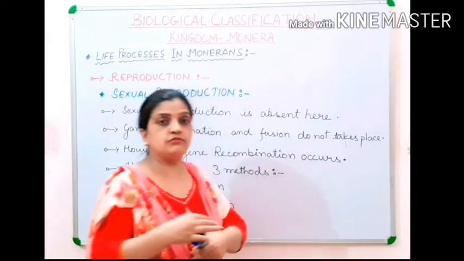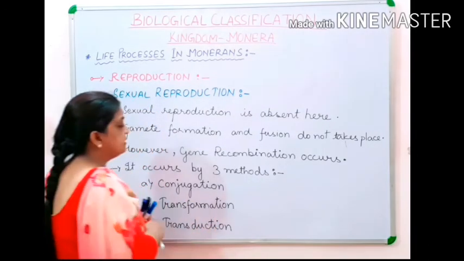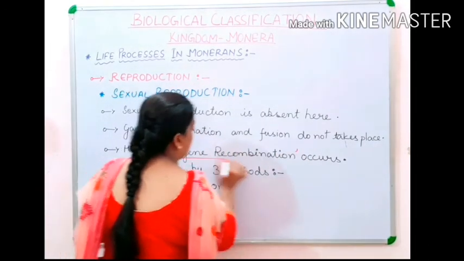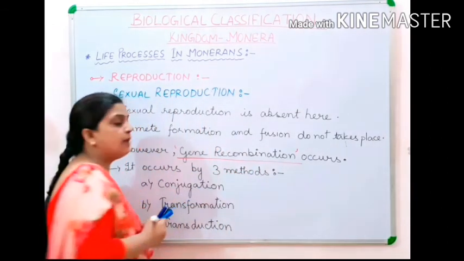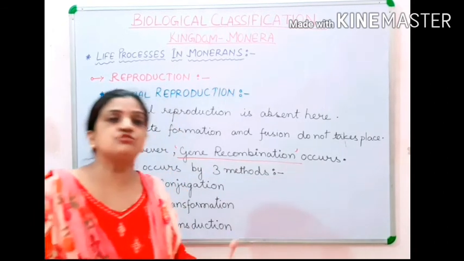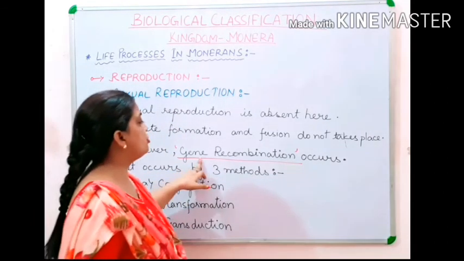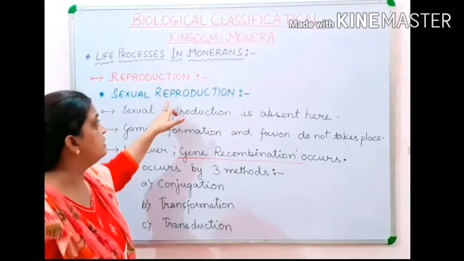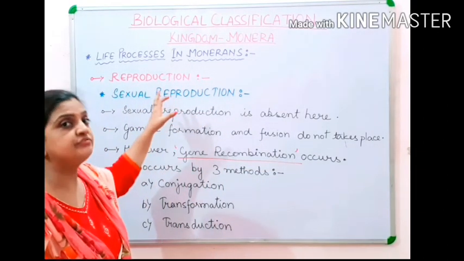This is one of the most important characteristics in the reproduction of Monerans, of bacteria, that in spite of not having sexual reproduction, they have a process where gene recombination takes place, and it can be considered under the heading of sexual reproduction.